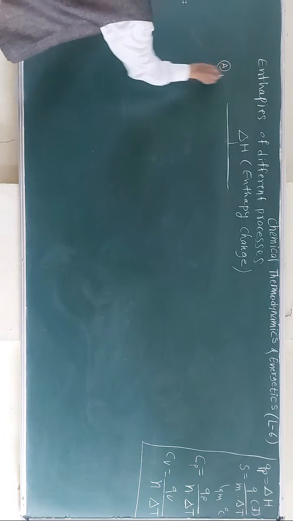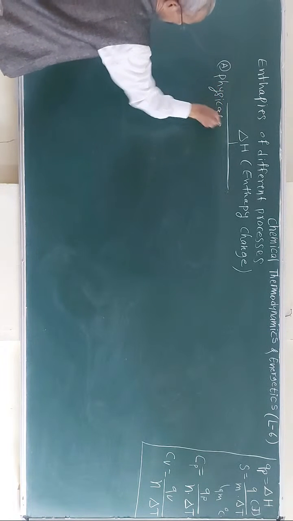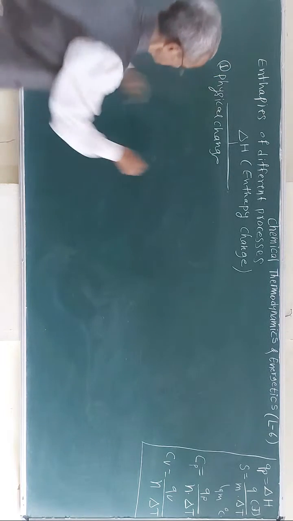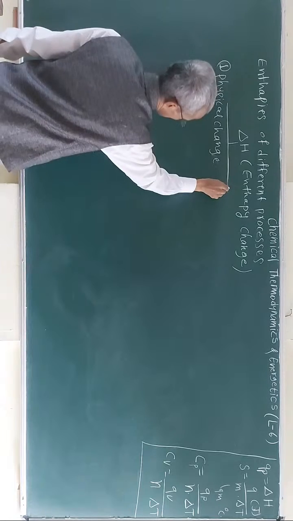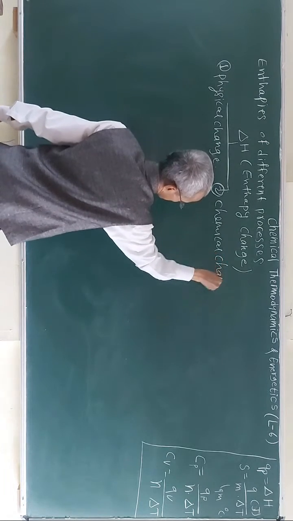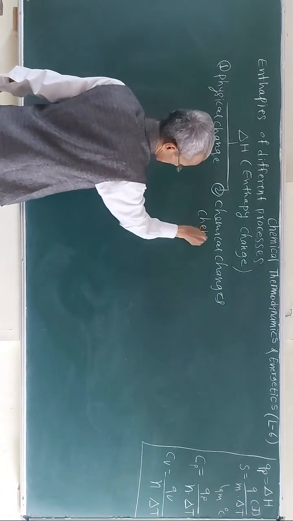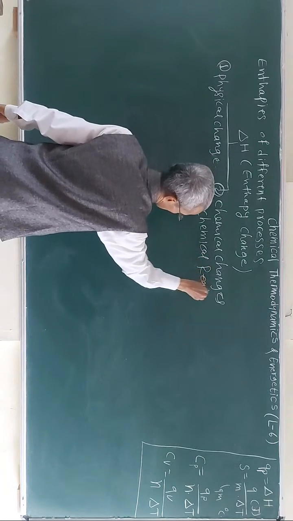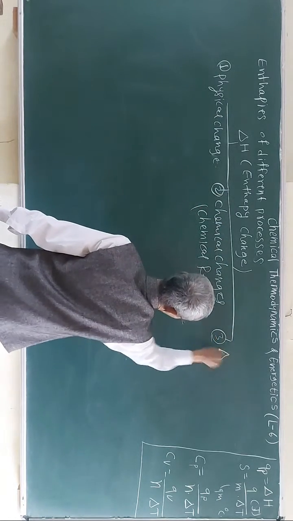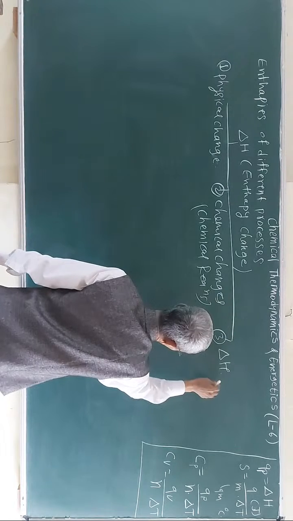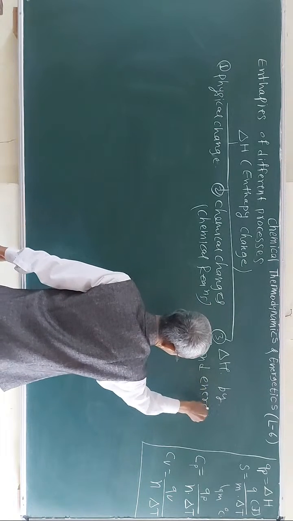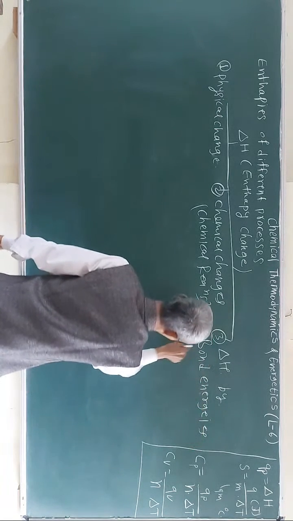One, physical change. Right? So we are going to study some physical changes. Second, chemical changes. Generally, the chemical reactions are considered, and delta H can be calculated by using the bond energy or bond enthalpies.